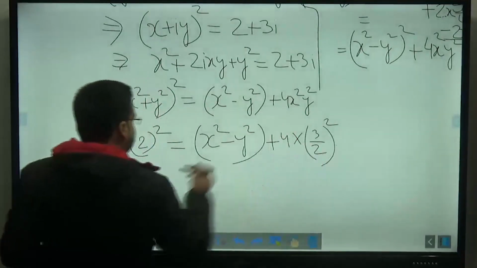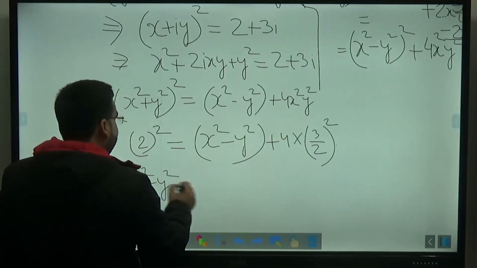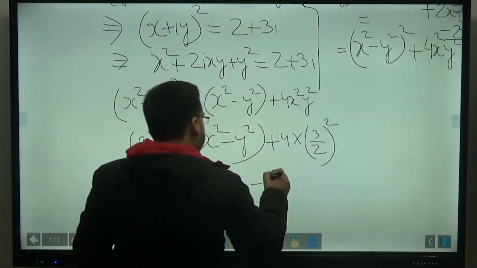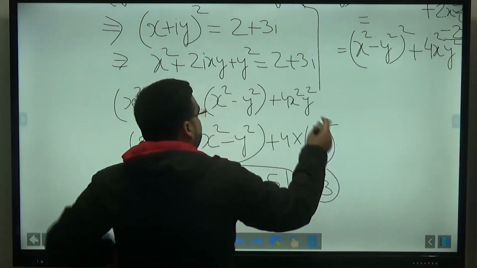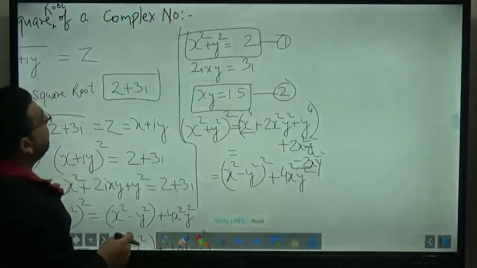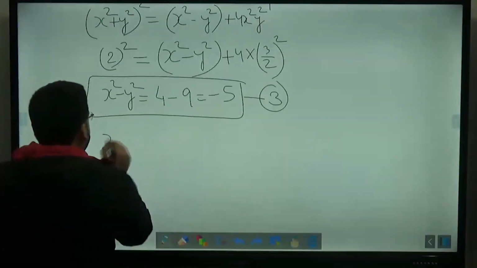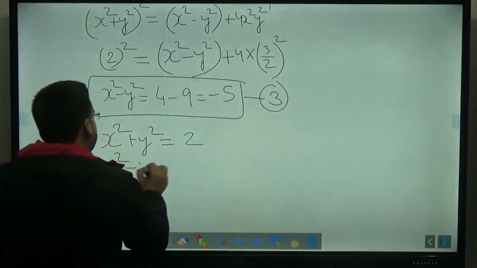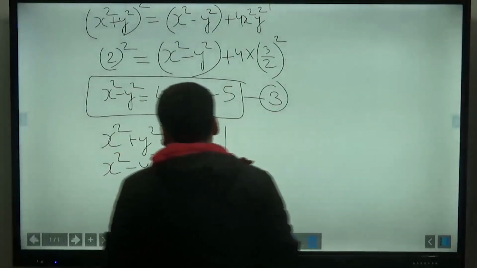So 4 will get cancelled out here and this will be equal to 9. So x² − y² will be equal to 4 minus 4 getting cancelled out, minus 9, that will be equal to minus 5. So we have got one equation. This is equation number 3. This was my equation number 2 and this was my equation number 1. By using 1 and 3, x² + y² was equal to 2, and x² − y² is equal to minus 5.